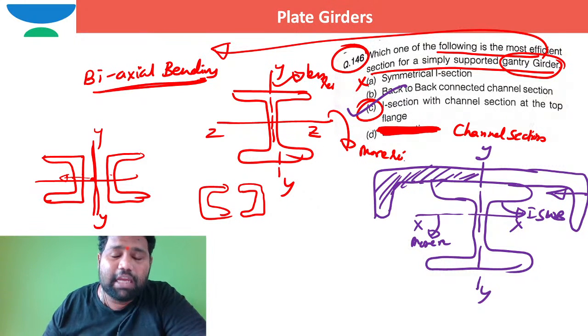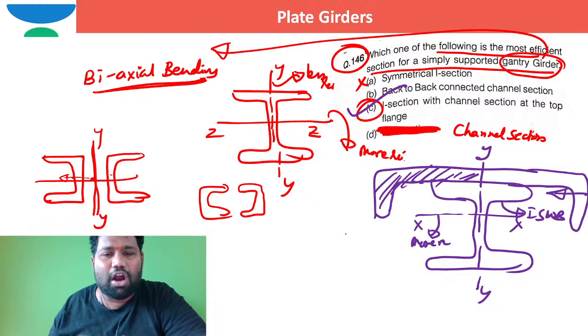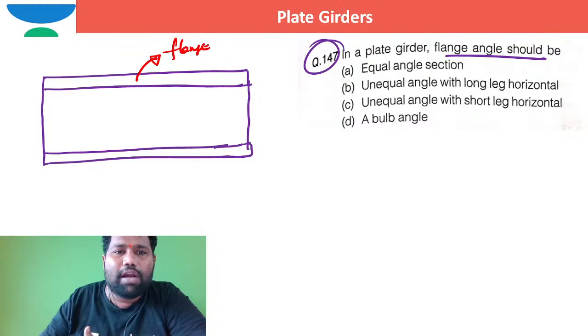Coming to option D, the channel section. A single channel section is not able to resist both higher bending moment about x and y; with respect to y it is less. What is meant by flange angle? The angle which is connected between the flange and web, that is nothing but the flange angle. This is the flange angle.